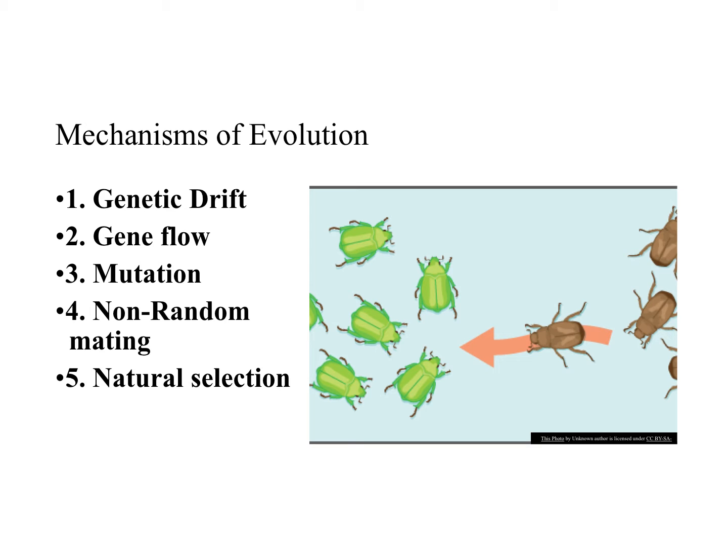Okay, so these you do need to write down. So that first mechanism, it's genetic drift. The second one is gene flow. The third one is mutation. The fourth one is non-random mating. And the fifth one is natural selection. So then today, we're going to go through those 5 mechanisms of evolution.